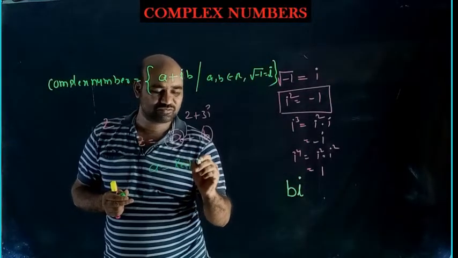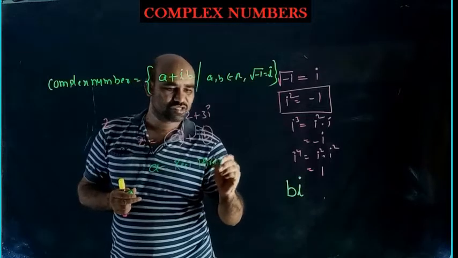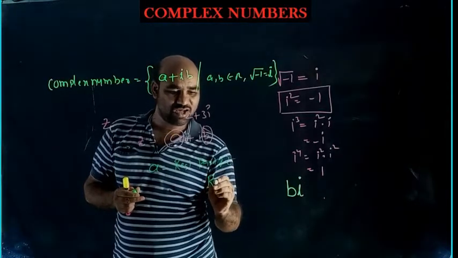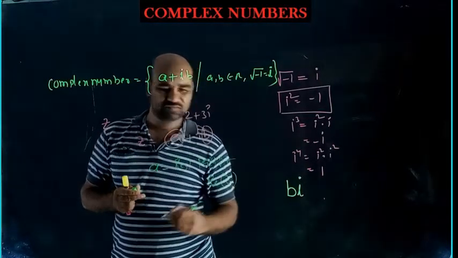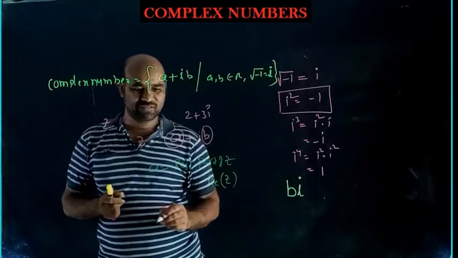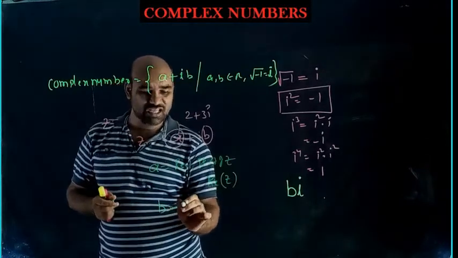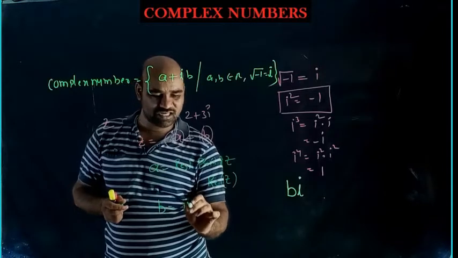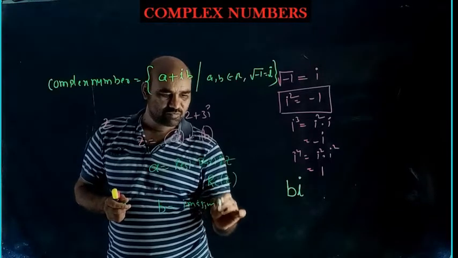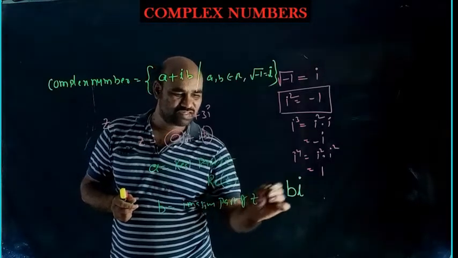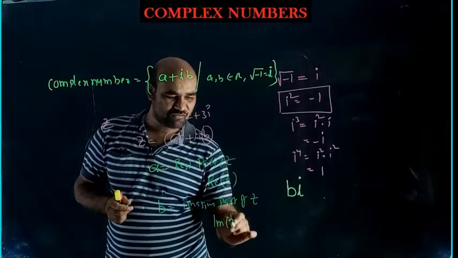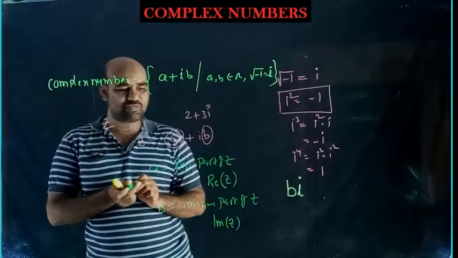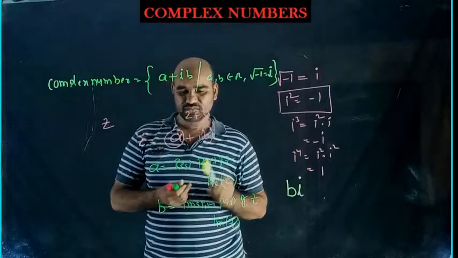We will write it like this: a equal to real part of z, or simply Re z, means real part of z. So b is called the imaginary part of z, or just Im of z. Im of z means imaginary part of z. Okay, important.